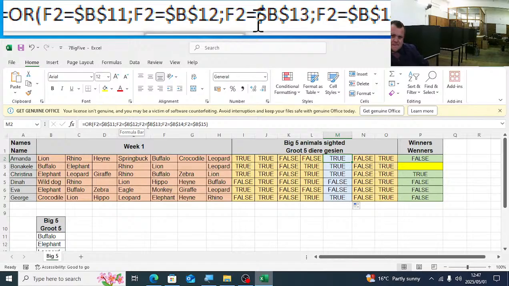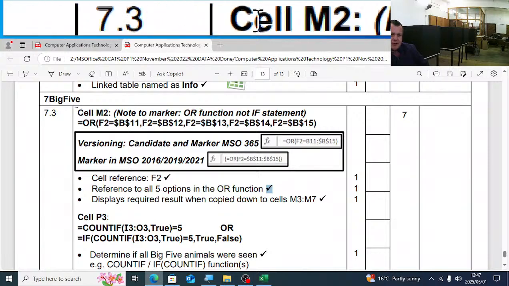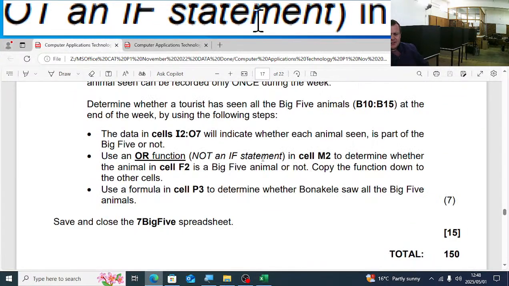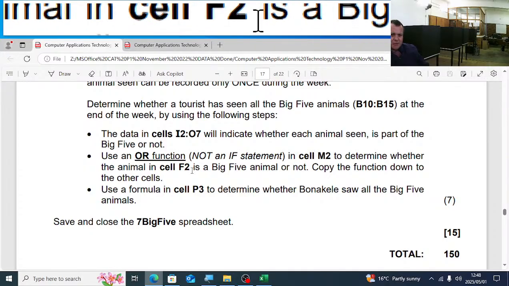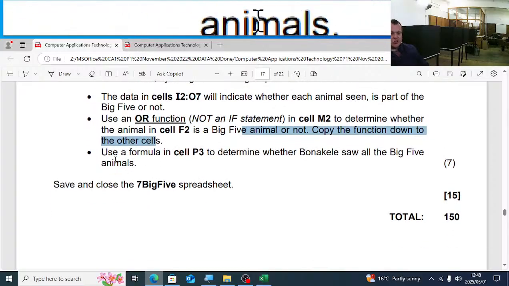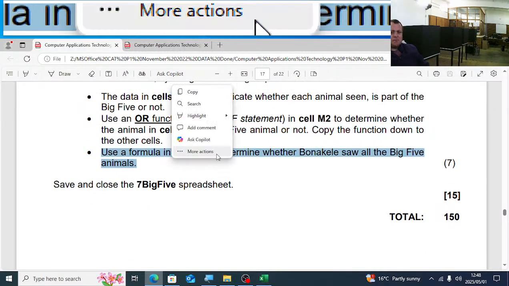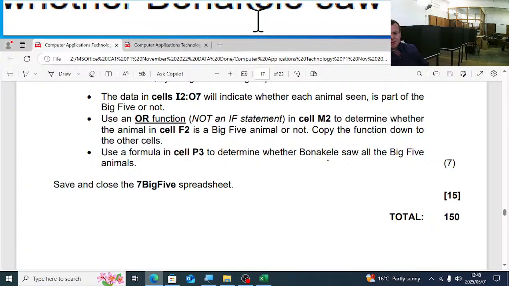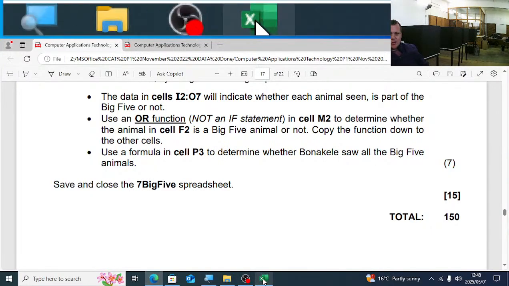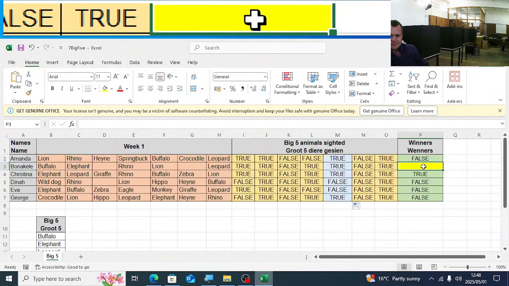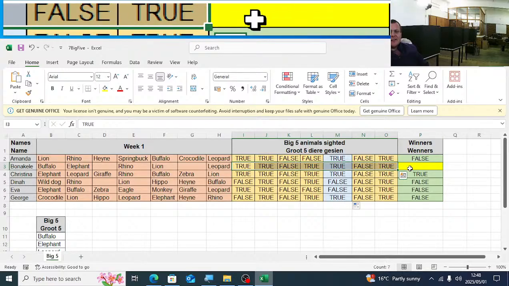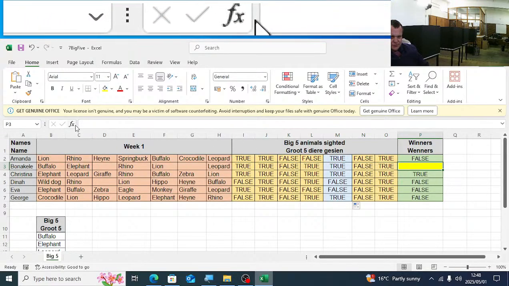Happy? I'm going to read the next part there also, what they want us to do here now. They tell us, use an OR function. We did that. In M2, determine whether the animal in F2 is a big 5 animal or not. Copy the function down to the other cells. The last one. Use a formula in P3 to determine whether Bonakile saw all the big 5 animals. So what do we need to test here? We need to test if there are at least 5 truths.